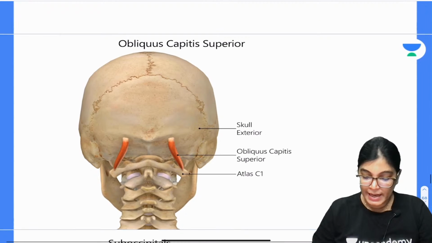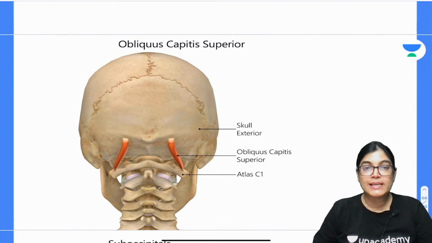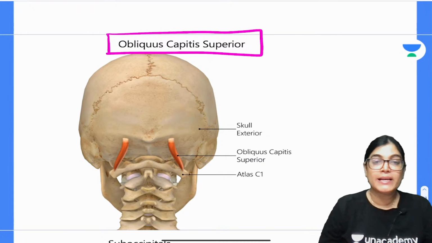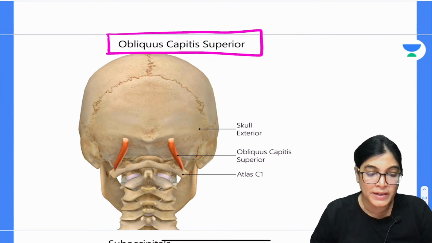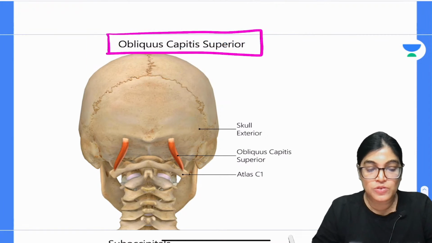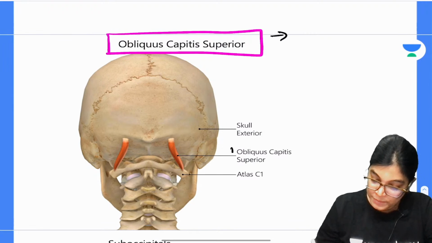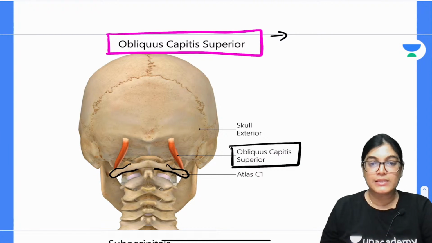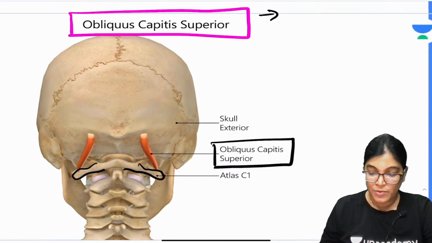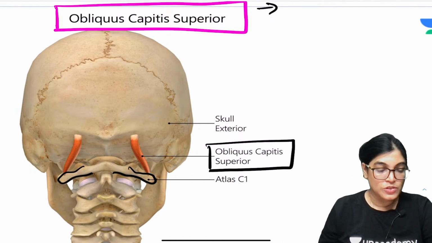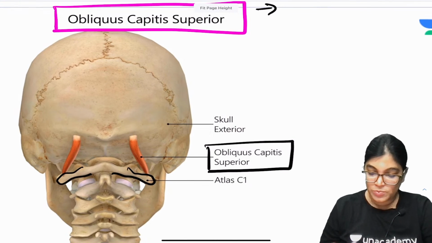Okay, so let me slightly highlight this diagram. What you can see here, I am showing you this diagram where you can see the obliquus capitis superior muscle attachment. So when I am talking about obliquus capitis superior, this muscle is attached to the transverse process of atlas. See here, if I highlight this diagram, what you can appreciate, this is the transverse process of atlas.